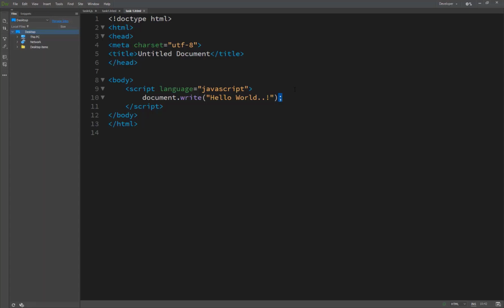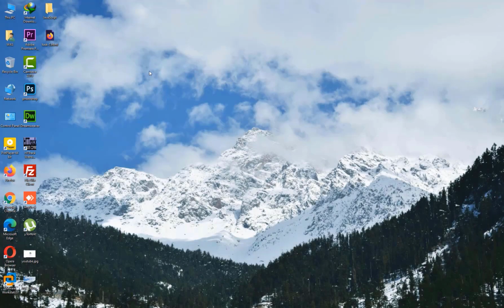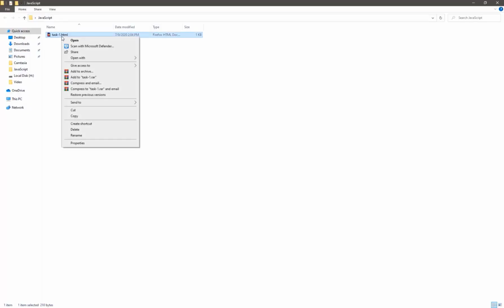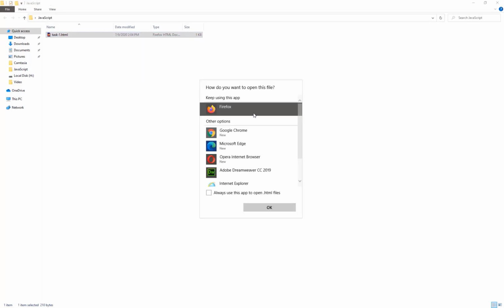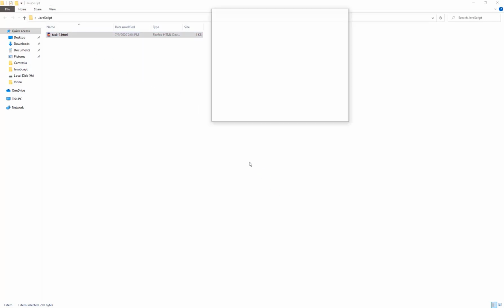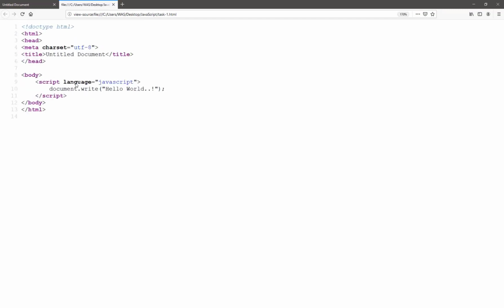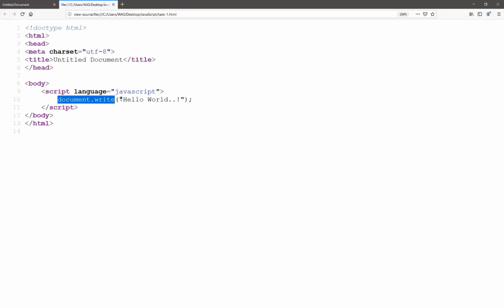So we just save it, and here is task 1. We move to JavaScript, open Firefox, and let's see the result: hello world. If we click here and view the page source, you can easily see the head and document.write inside the script, which printed hello world on our screen. So task 1 is complete.